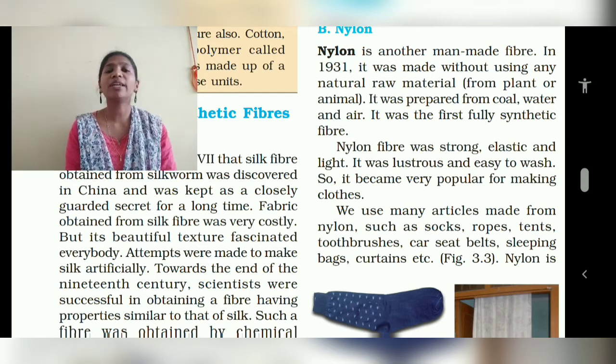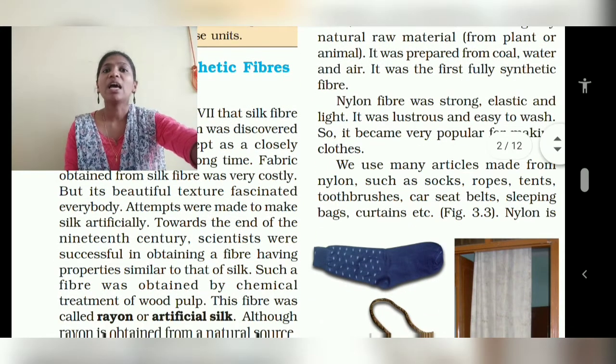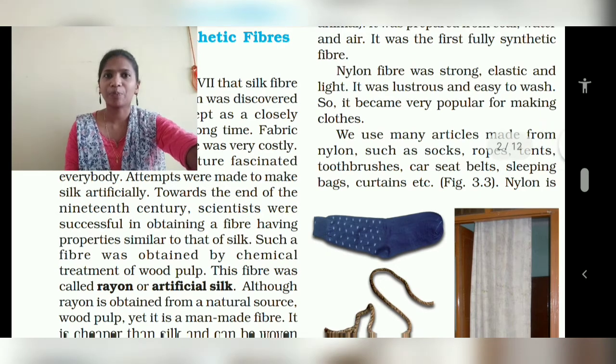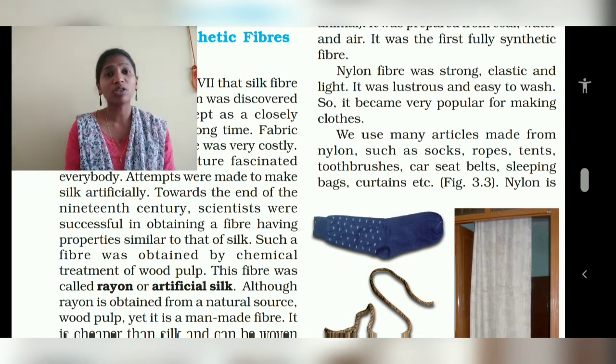Towards the end of the 19th century, scientists were successful in obtaining a fiber having properties similar to those of silk. Such a fiber was obtained by the chemical treatment of wood pulp. This fiber was called rayon or artificial silk. At that time, silk was very costly.